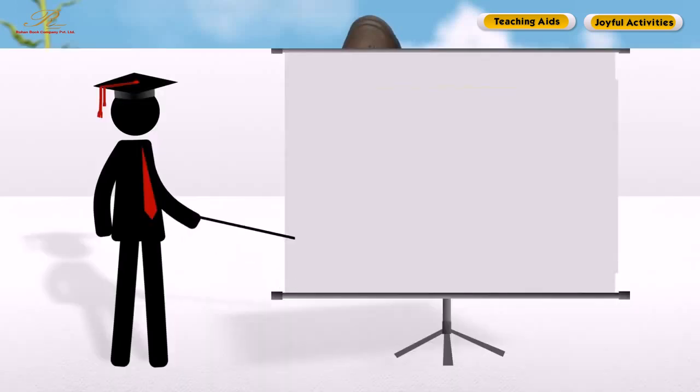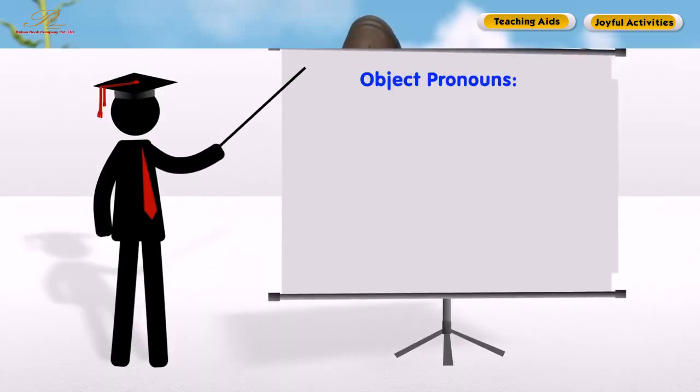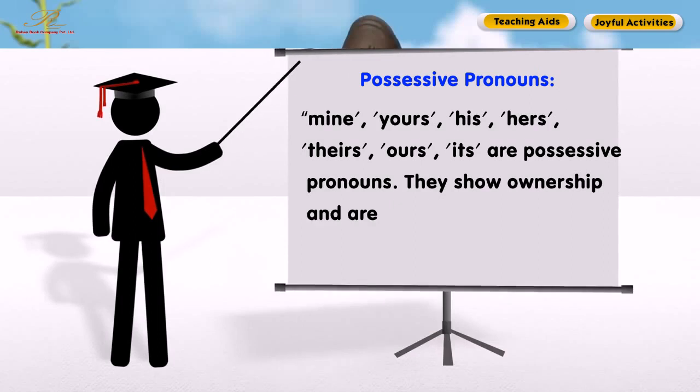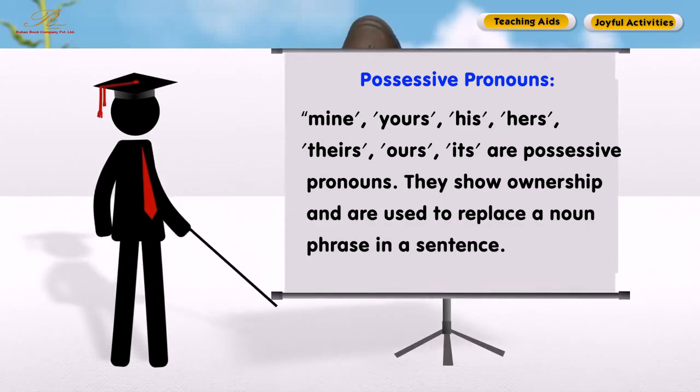a sentence. Object pronouns. Me, you, him, her, them, us are object pronouns and they replace a noun as an object of a sentence. Possessive pronouns. Mine, yours, his, hers, theirs, ours, its are possessive pronouns. They show ownership and are used to replace a noun phrase in a sentence.